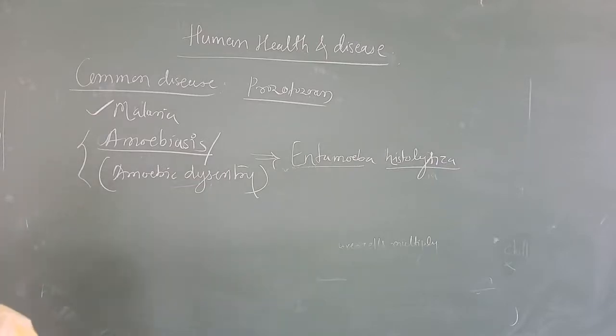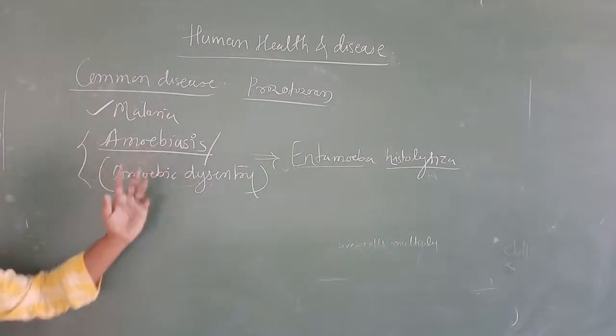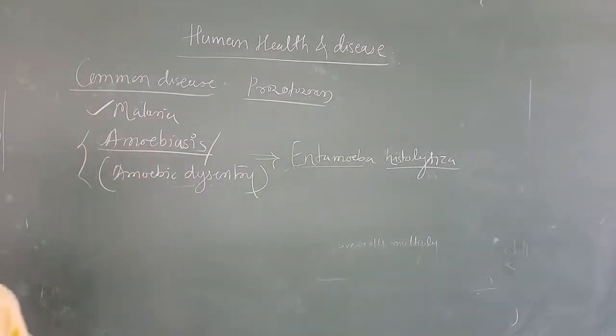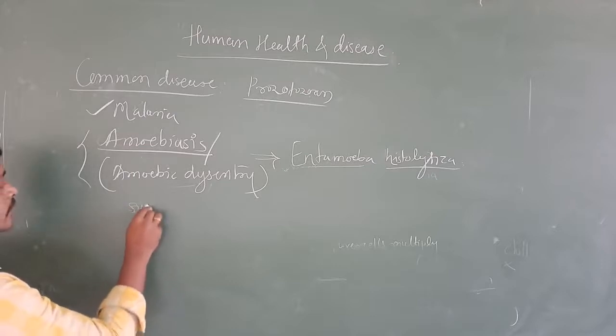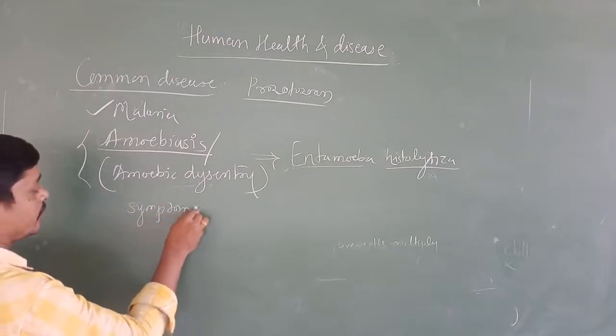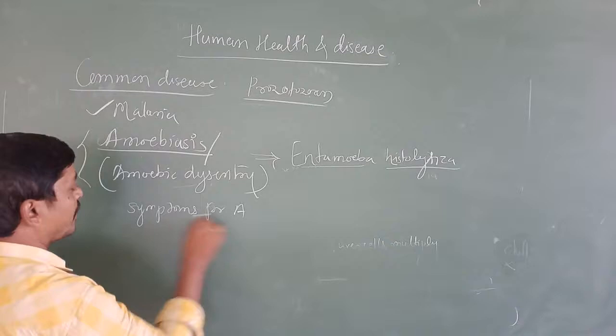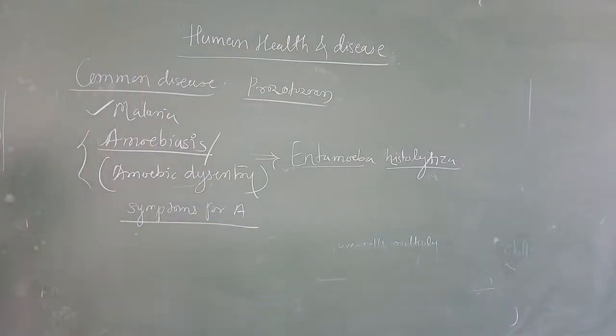Entamoeba histolytica is the causative agent for amoebiasis. Another name for that is amoeboid dysentery. Here, what is going to happen in amoebiasis? What are the common symptoms for amoebiasis? We are going to study the common symptoms.